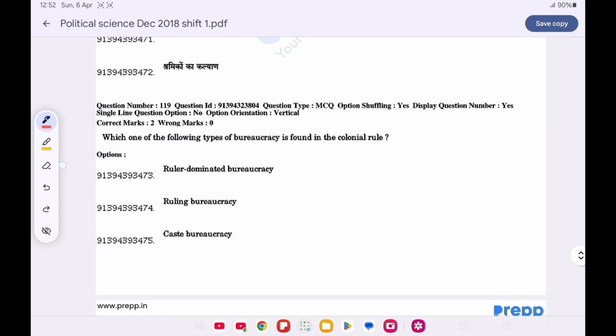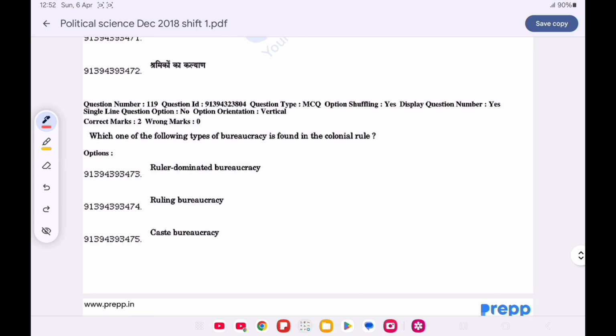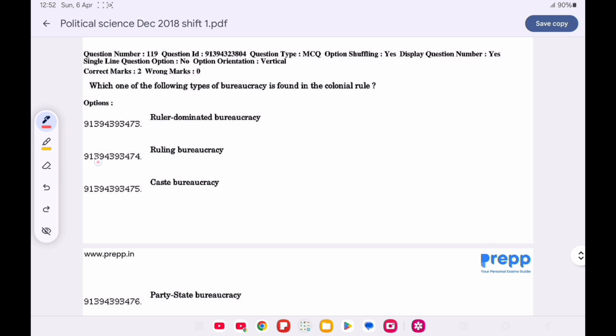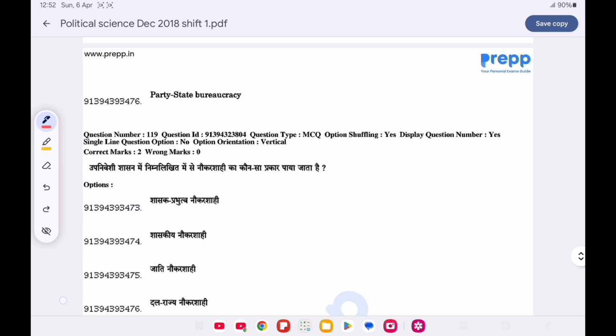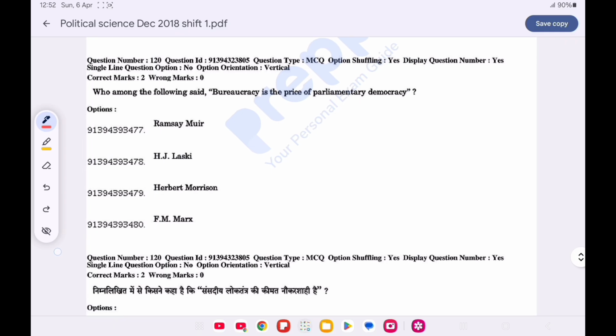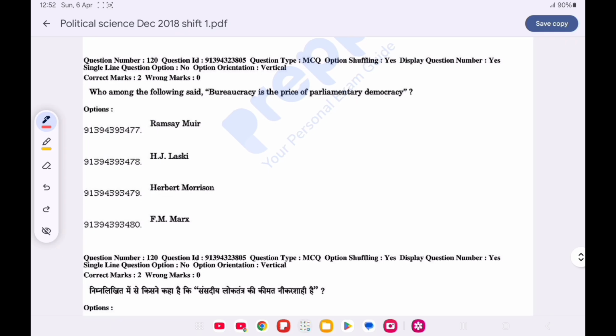Now question number 119. Which one of the following types of bureaucracy is found in colonial rule? Option B is correct, ruling bureaucracy. Question number 120. Who among the following said bureaucracy is the price of parliamentary democracy? Option C is correct, Herbert Morrison.